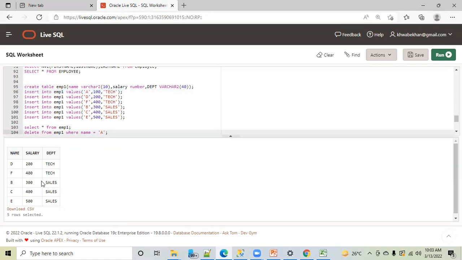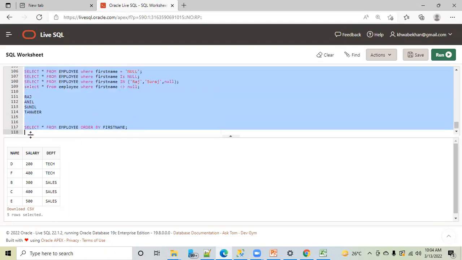Now the question is, you have deleted employee A, that is good. He has left the organization. Now they want me to delete employee D as well, because he has done some violation of policy and they are telling that we have to remove him from the company. He has leaked some data, something like that. So we want to delete this employee D. I said okay, fine, not an issue. I thought that this employee D is in the tech department, so I wrote this query where department is equal to tech. I thought that if I execute this query, this tech will be deleted.